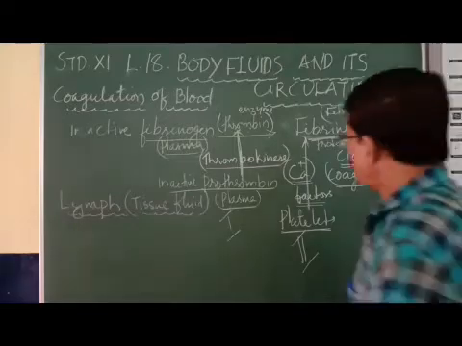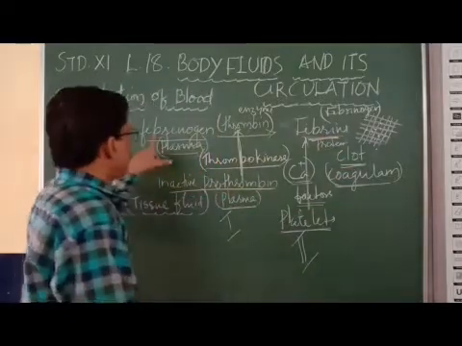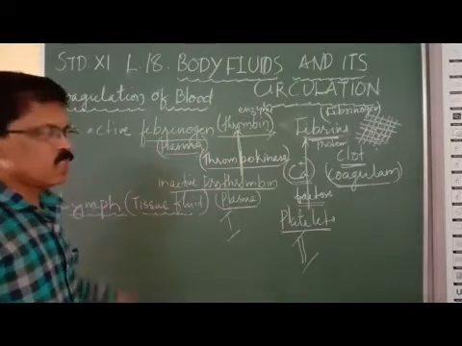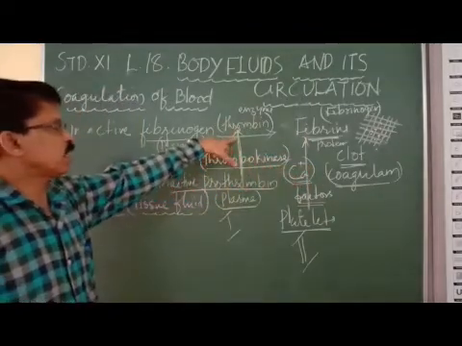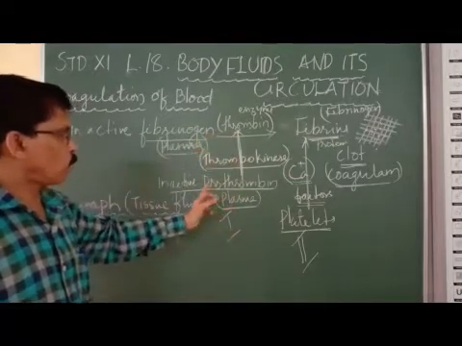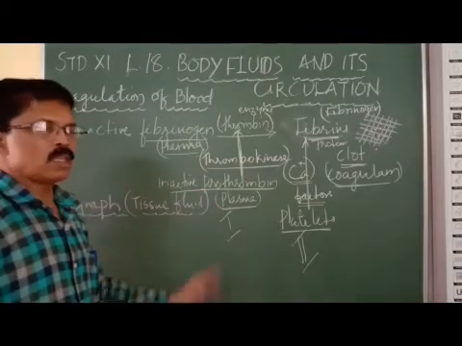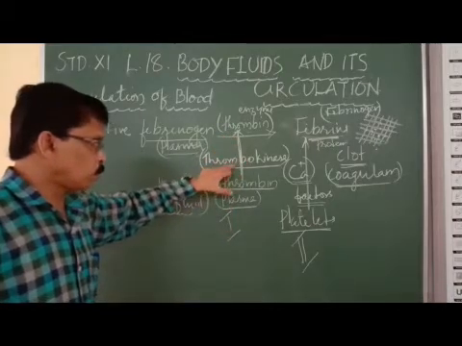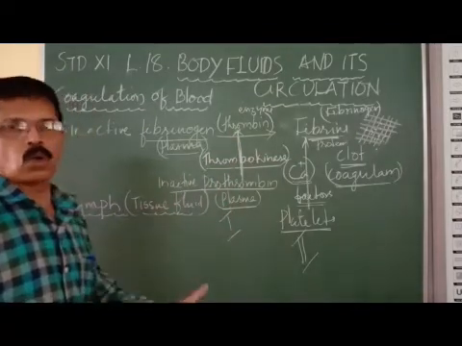You got this? The fibrin mesh clot forms from inactive fibrinogen present in the plasma. To convert this inactive fibrinogen into active fibrin mesh or clot, one enzyme is required, called thrombin. Thrombin is formed from inactive prothrombin present in plasma, which is converted to thrombin by another enzyme, thrombokinase. This is the first factor for clotting the blood.